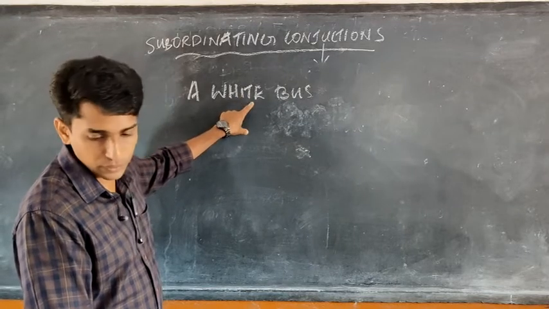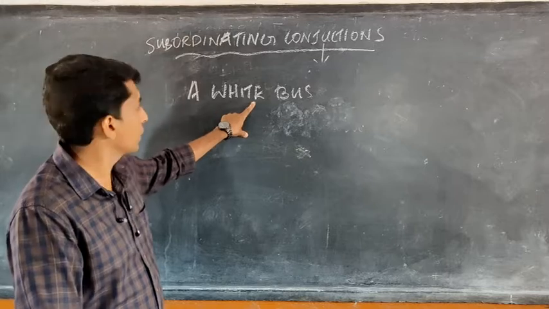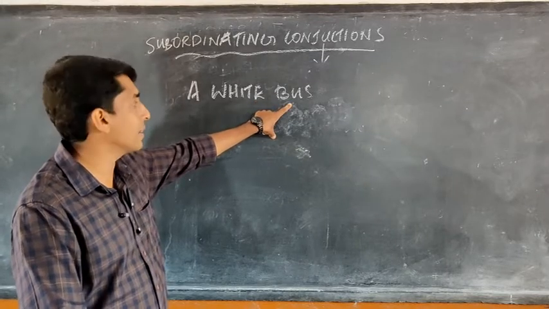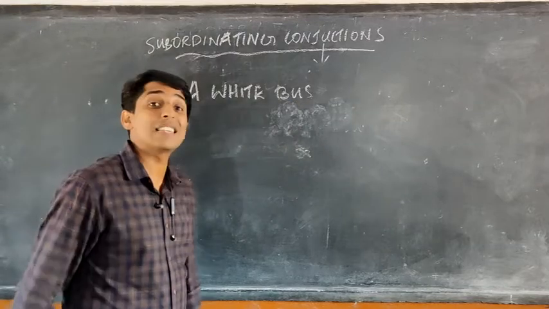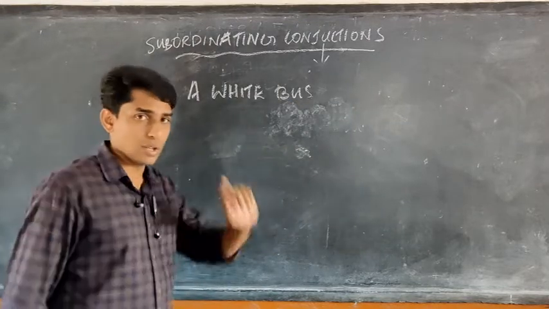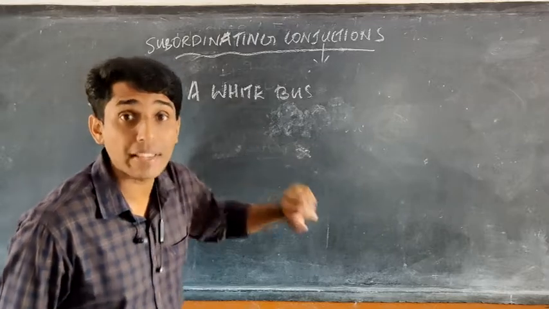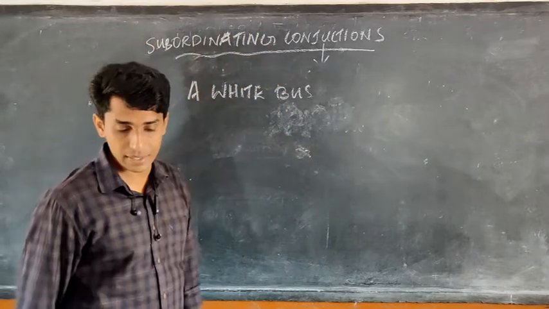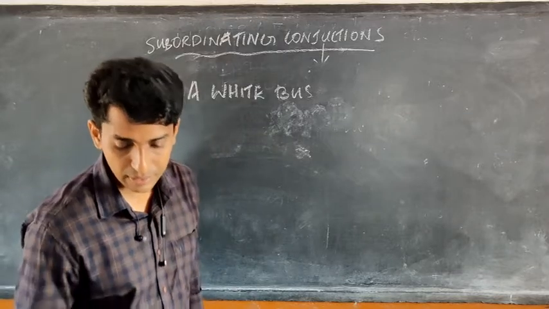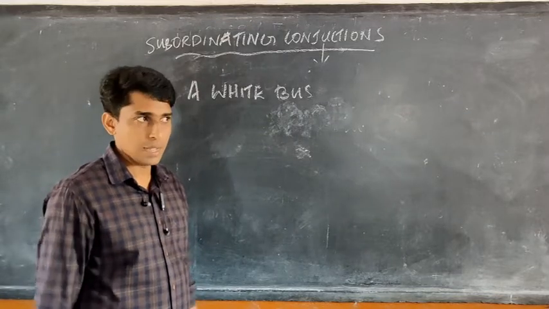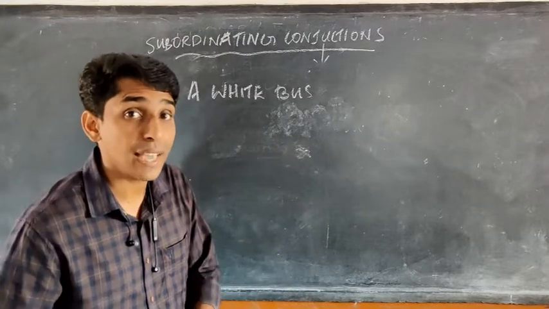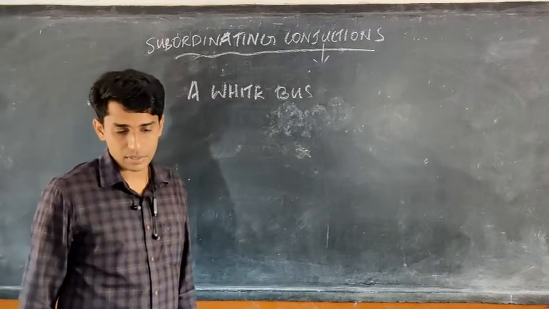I, if. T, though. Even. Because. Unless. And since. You can learn like this. FANBOYS. A white bus. A white bus stands for subordinating conjunctions. All the subordinating conjunctions are written here. Very simple. Just keep in mind, subordinating clause is joined to the main clause by using a subordinating conjunction.